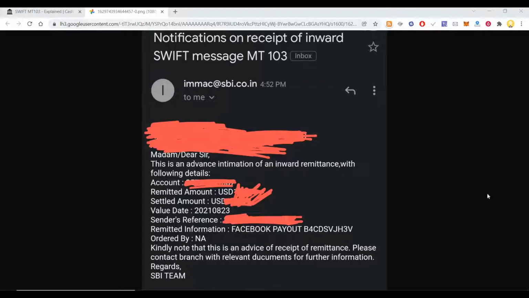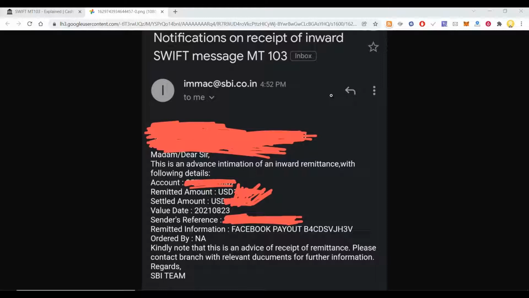Today I will share some information about the messages that you usually get from banks. For example, here, State Bank of India. You might have got this in your email saying that there is a notification of receipt of inward Swift message.